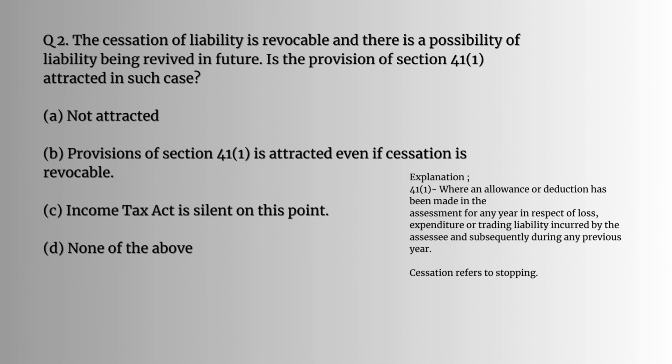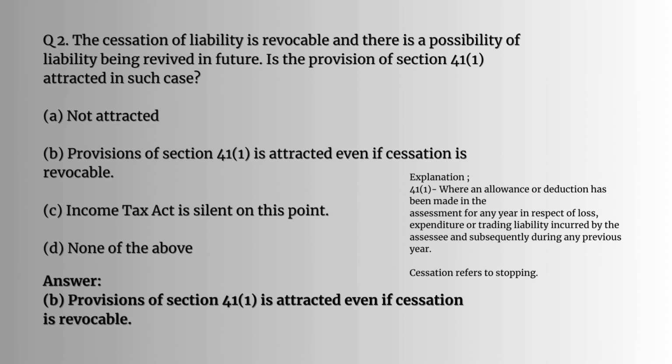Question number 2. The cessation of liability is revocable and there is a possibility of liability being revived in future. Is the provision of section 41(1) attracted in such a case? So here, what is 41(1)? 41(1) is nothing but where an allowance or deduction has been made in the assessment for any year in respect of loss, expenditure or trading liability incurred by the assessee and subsequently during any previous year. Cessation means nothing but it refers to stopping. So here the answer would be provision of section 41(1) is attracted even if cessation is revocable.